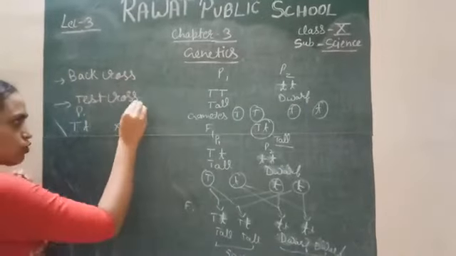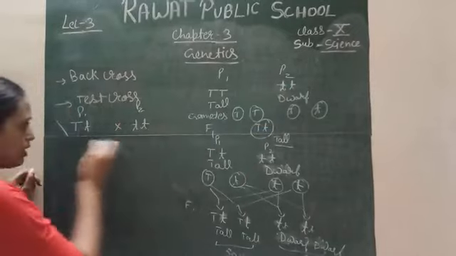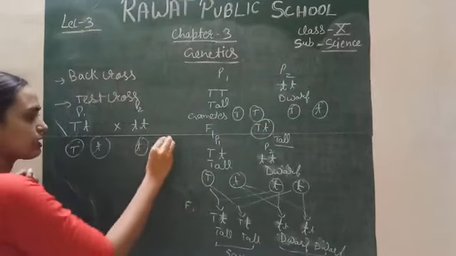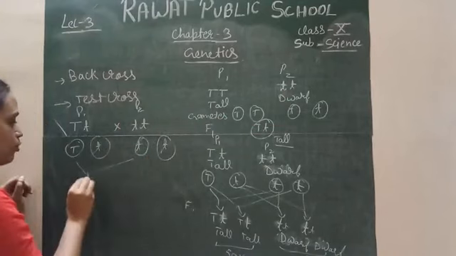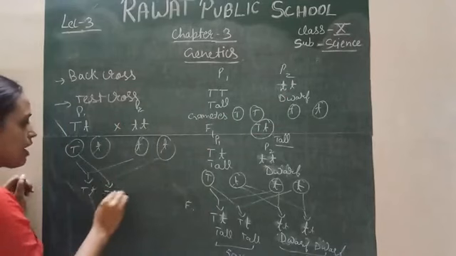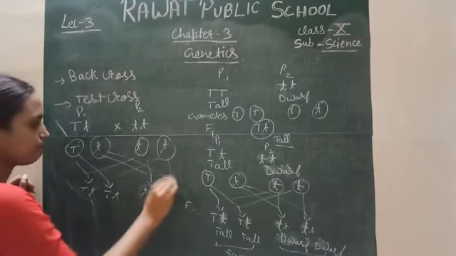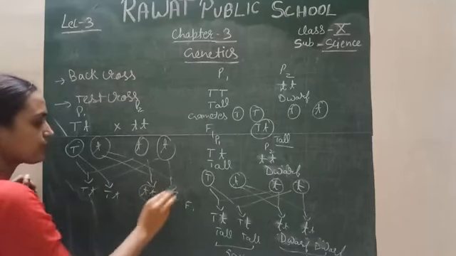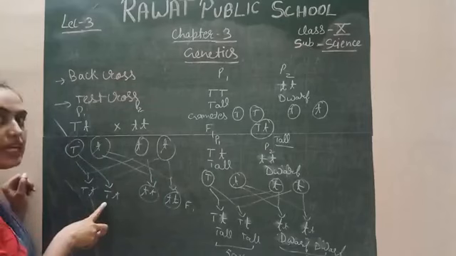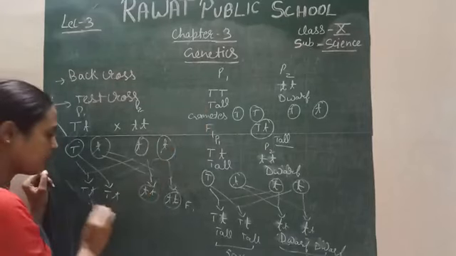In case of test cross, parent 2 will always be the pure recessive parent. Gamete formation will be like this, and the progeny will be 50% hybrid and 50% completely recessive. So you can say that in case of test cross, we will not get the pure dominant parent.